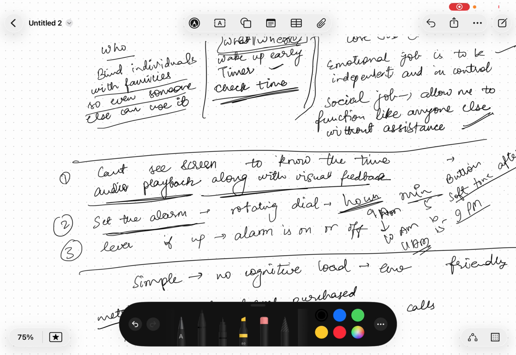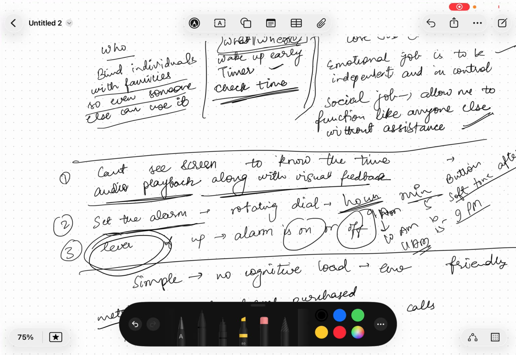Other thing is if they want to know whether the alarm is turned on or off right now. What I'm thinking of is there can be a lever which they can touch and know. If the lever is upwards, the alarm is on, and if the lever is downwards, it means the alarm is off right now. So this is how I am thinking of.